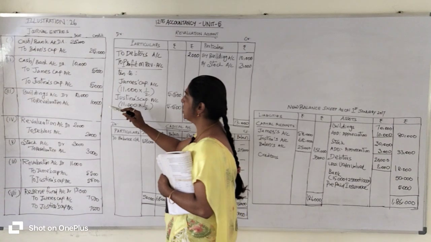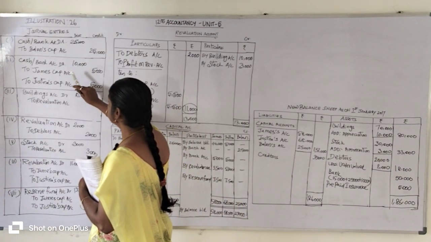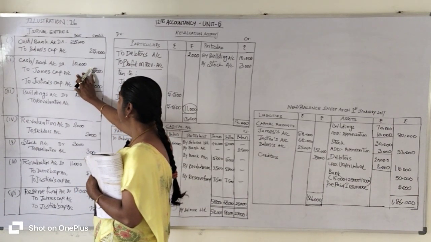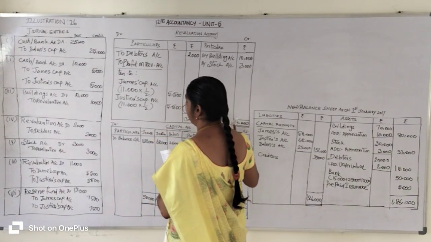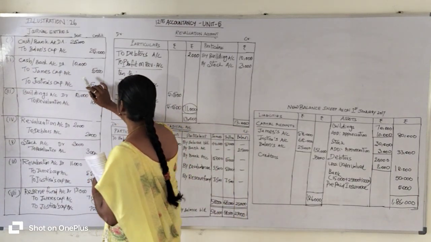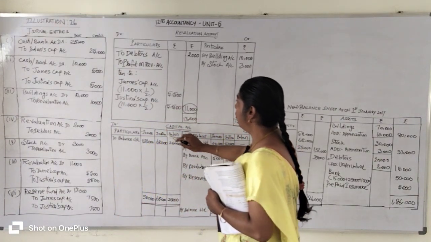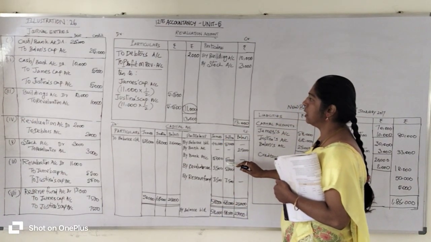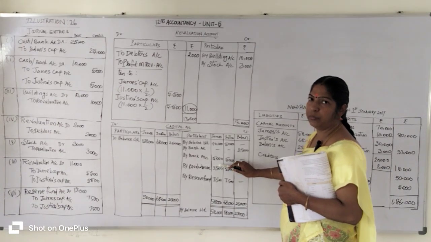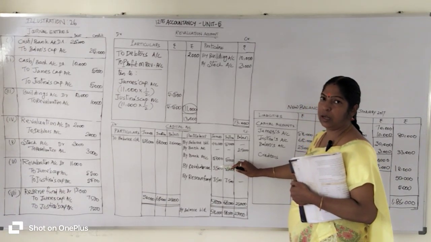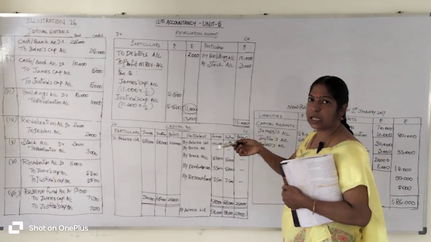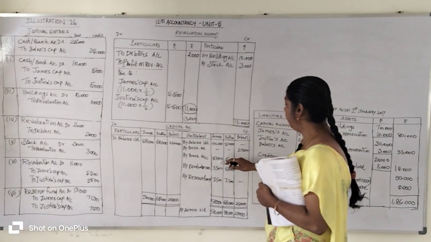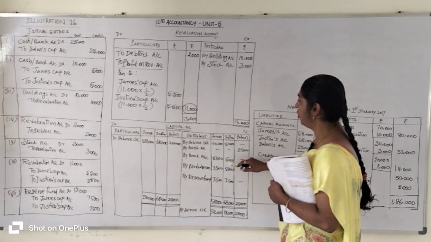So where does the capital account appear in the journal entry? In the second transaction we see the capital account. Where is it? It is on the credit side. So you go to the credit side of the capital account and write the opposite account, that is bank account. So by bank account 5,000 in James's column and 5,000 in Justina's column we enter, which means the new partner Balan brought 10,000 rupees as his share of goodwill. It will be immediately transferred to the old partners' capital accounts in their old share equally. So we enter that in the old partners' capital accounts.